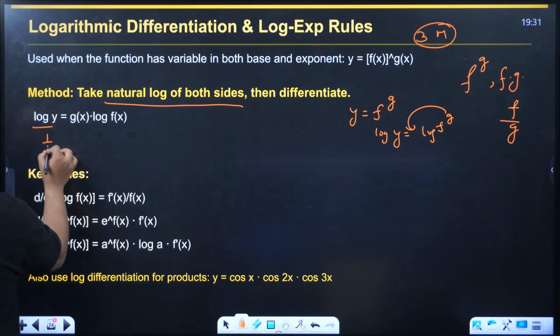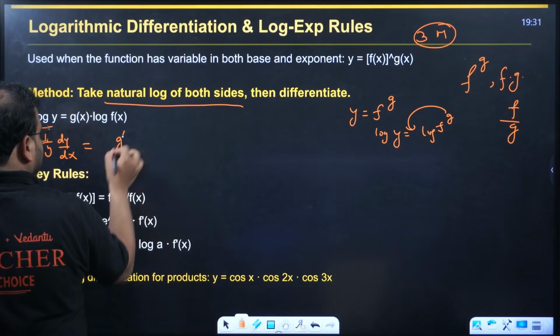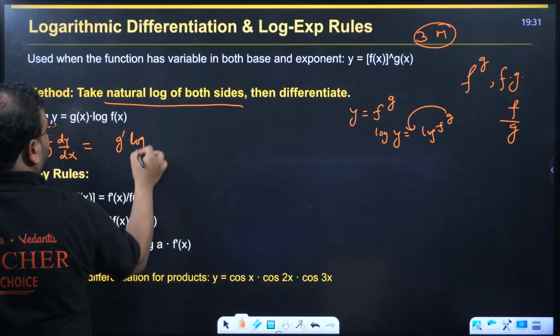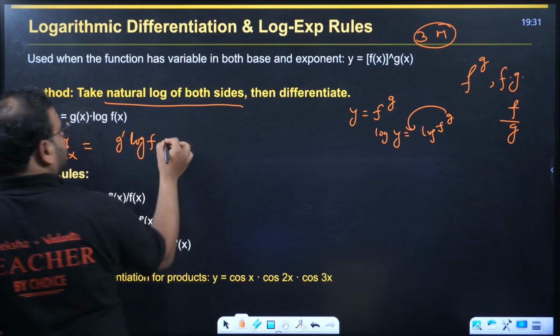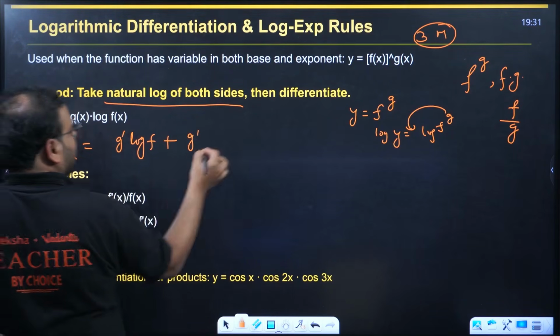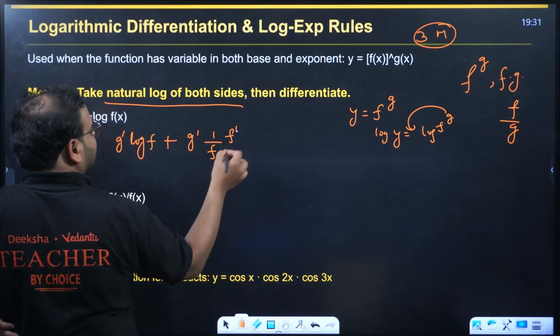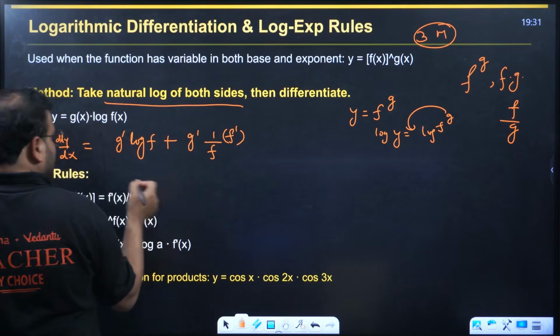What is the next step? Differentiate: 1 by y dy by dx. Differentiate g now. You'll have g dash log f as it is, plus this time keep g as it is, differentiate log, so you'll have 1 by f, and differentiating f by chain rule, you get f dash. So your final answer comes over here.